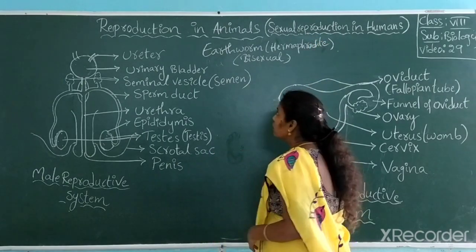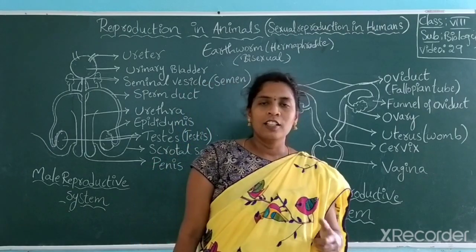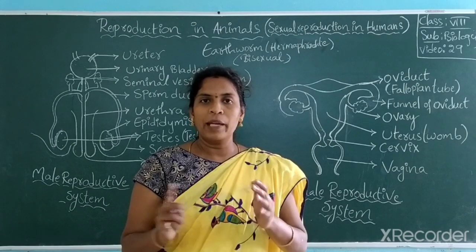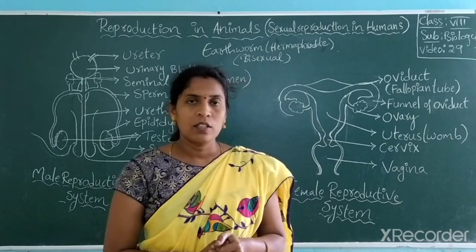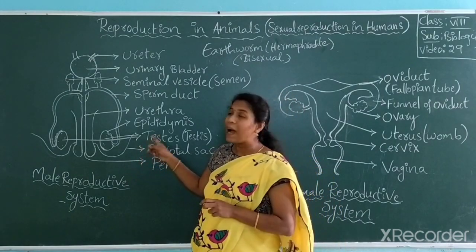Hermaphrodite is also called bisexual. The remaining organisms are all unisexual. Separately we find the genital organs in them, the male and female reproductive organs. Got it? So in a male, one more time I will try to explain the parts again.